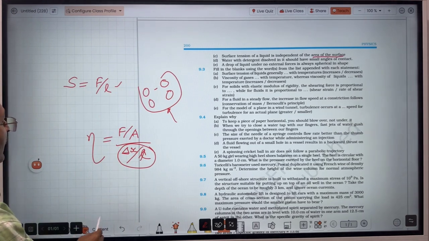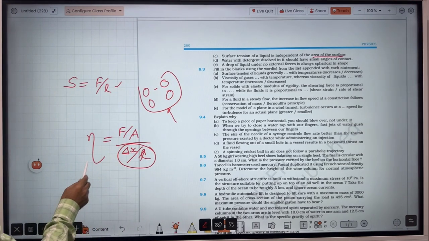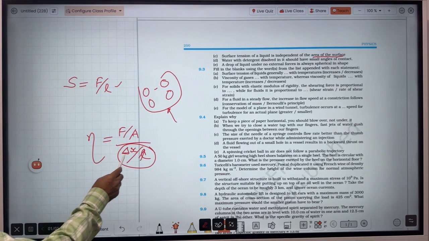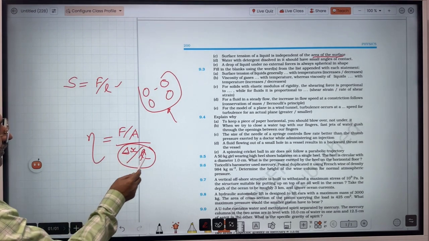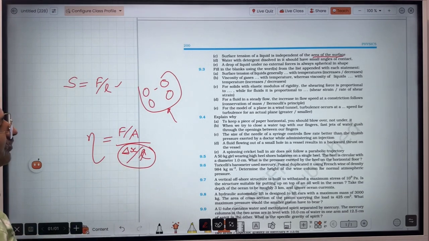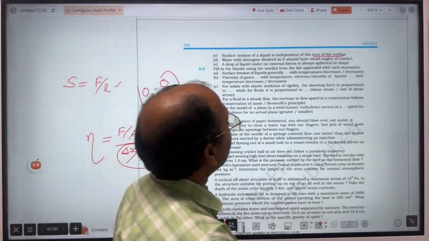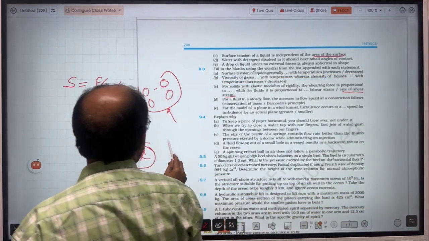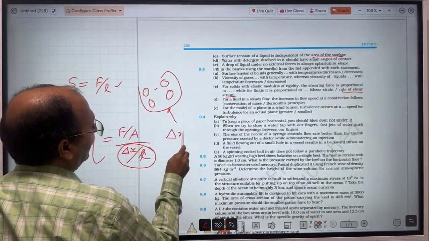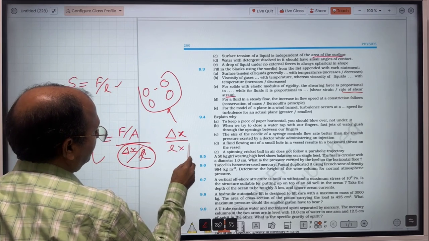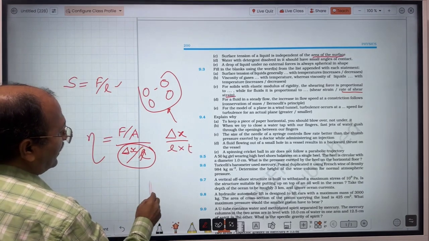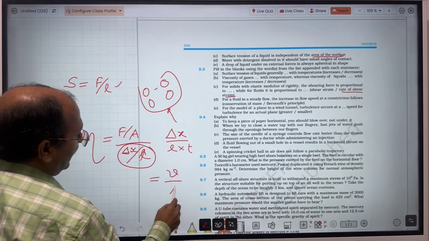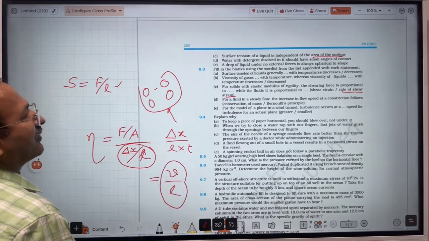When we talk about solids, then we say that shear modulus is given by stress or force upon area divided by deformation produced divided by original side. But in case of liquid, rate of shear strain is considered. In that case, what do we take? We take delta x upon L times T, or we can say it is V upon L, velocity gradient.